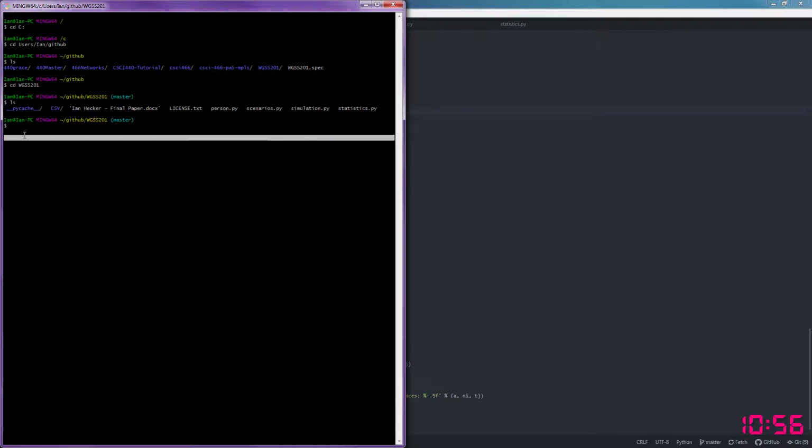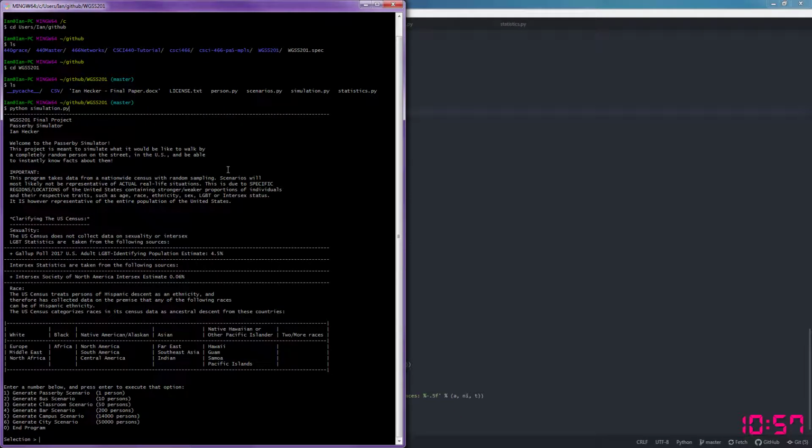So then the command that you want to type to run this code is python simulation.py. And after you've installed Python 3.7.1 and that correct environment variable is installed, python refers to a Python executable from the installed Python 3.7.1 that can run simulation.py. You run that. So now we get the little printout. WGSS 201 final project, Passerby Simulator by Ian Hecker.